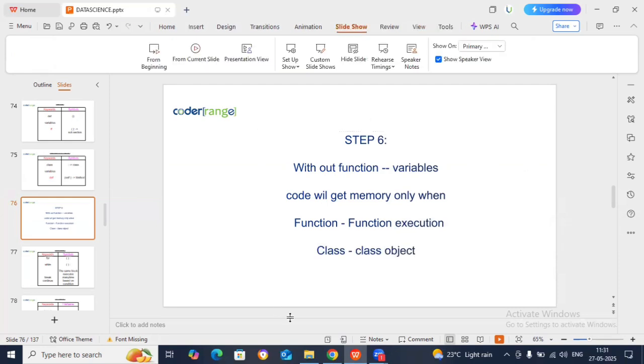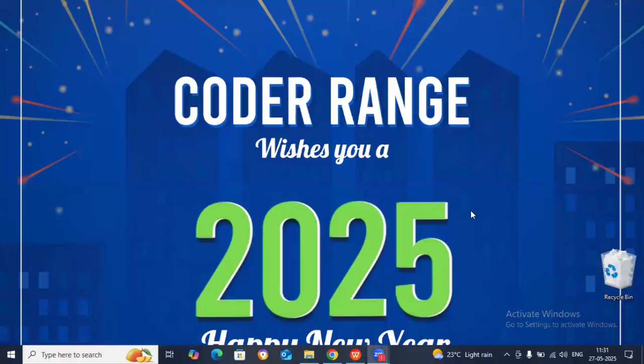So what are the steps? Summary, in a hurry: 6 steps. First step, file creation. Second step, product. Third step, variables. Fourth step, data. Fifth step, code with function, class, method. Sixth step is code execution. If you remember these 6 steps, coding is very easy. Clear or not?